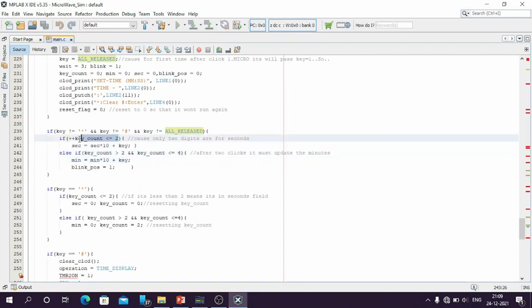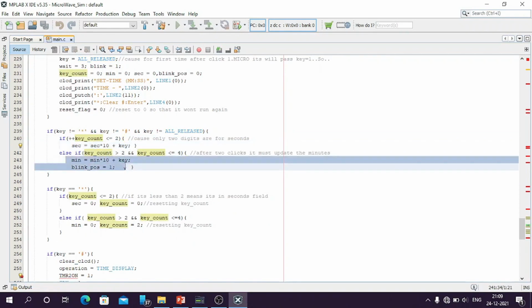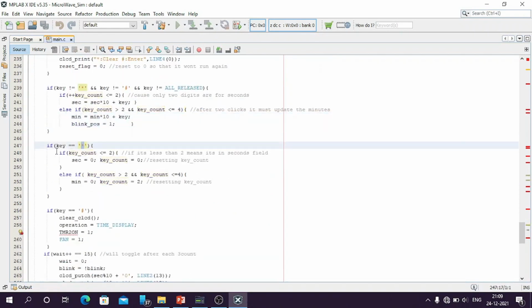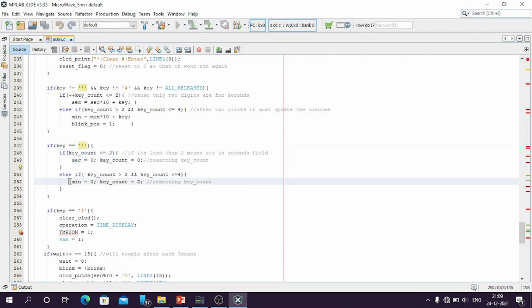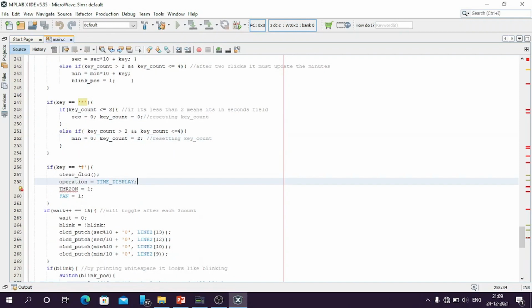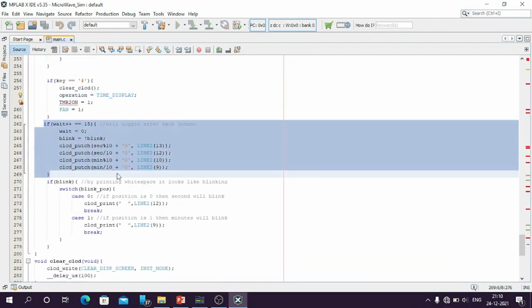If the key count is less than 2, we are setting the seconds. If the key count is greater than 2 and less than 4, we are setting the minutes. If the key press is star, then we are resetting the seconds. If the key count is greater than 2, then we reset the minutes. If the key press is hash, then we are clearing the LCD and setting the operation mode to time display. This part of code is used to make a blinking effect in our set time function.